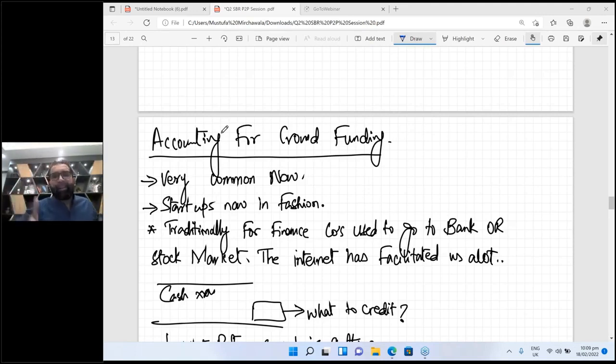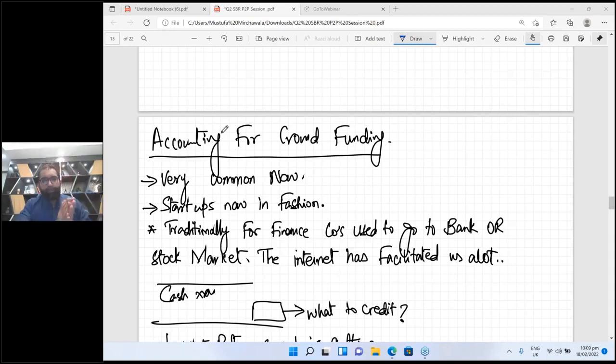For example, if that transaction is covered by IAS 37 or IAS 38 or IFRS 9, just do it. But if that transaction is not covered in any IFRS, then you should go for a similar transaction. And if there is no similar transaction, then use conceptual framework knowledge, or we call it, make your own accounting policy. That is the flexibility of IFRS.